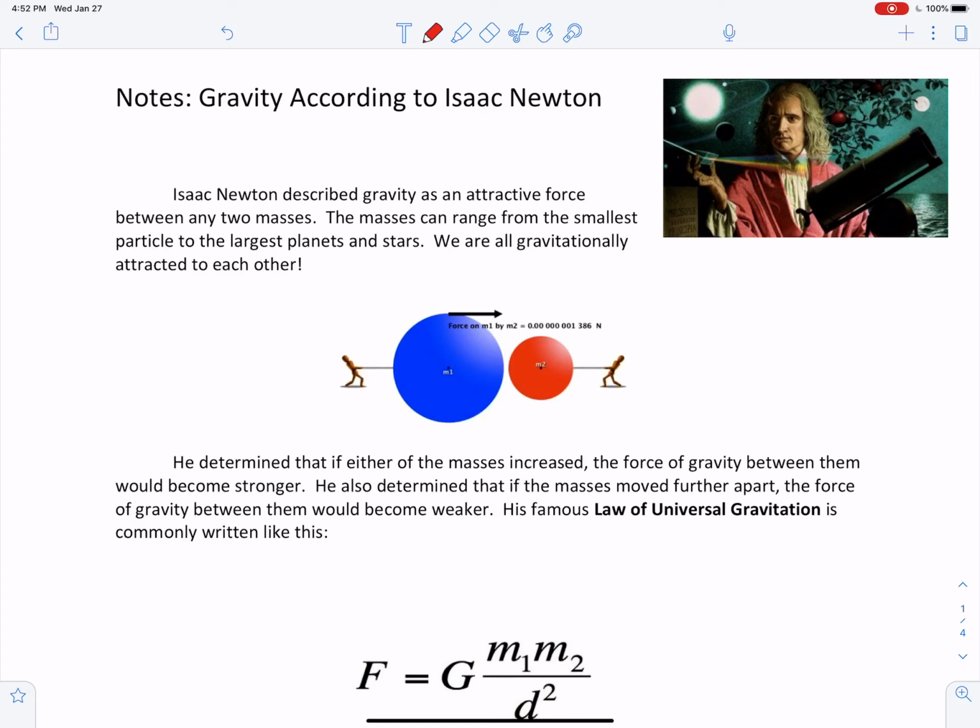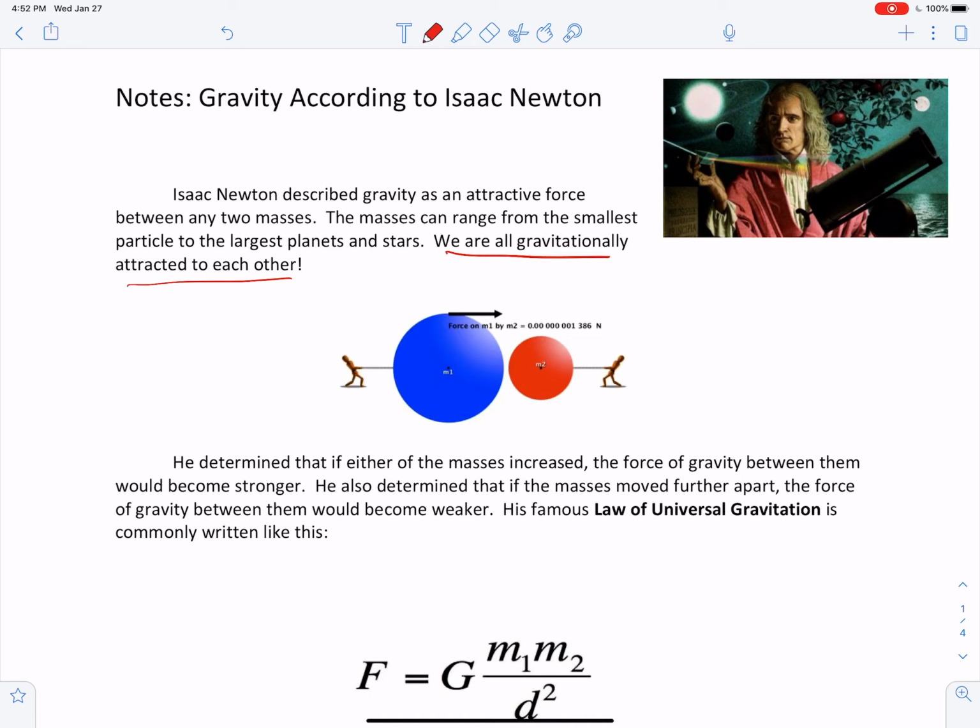In this video I'm going to talk about gravity according to Isaac Newton and his famous law of universal gravitation. So first of all, Isaac Newton, here's a picture of him over here, obviously an artist rendition. Isaac Newton described gravity as an attractive force between any two masses. The masses can range from the smallest particle to the largest planets and stars, so we are all gravitationally attracted to each other, according to Newton.